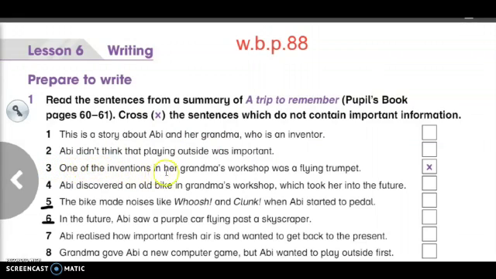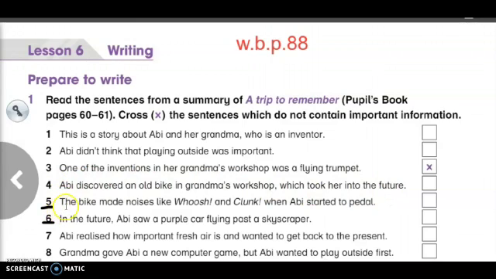One of the inventions in her grandma's workshop was a flying trumpet. This is an unnecessary sentence, so we have to cross this unnecessary information. Number 4. Abby discovered an old bike in grandma's workshop, which took her into the future. This is important.